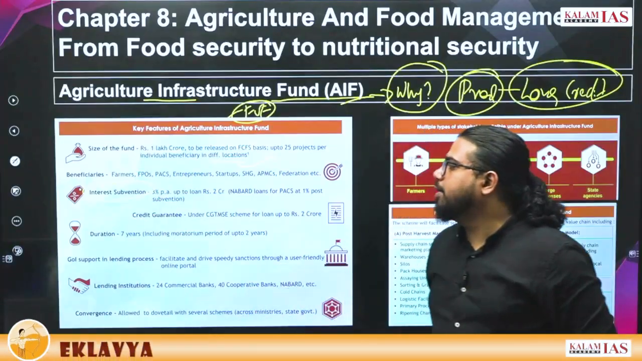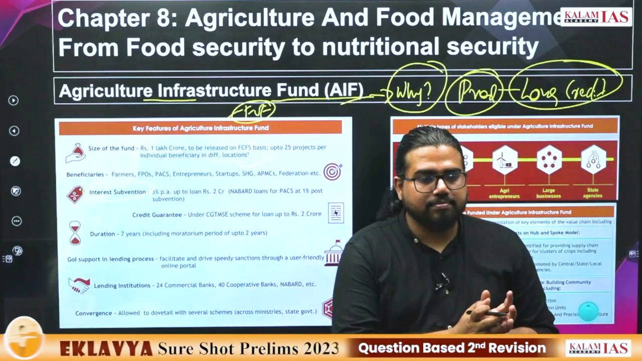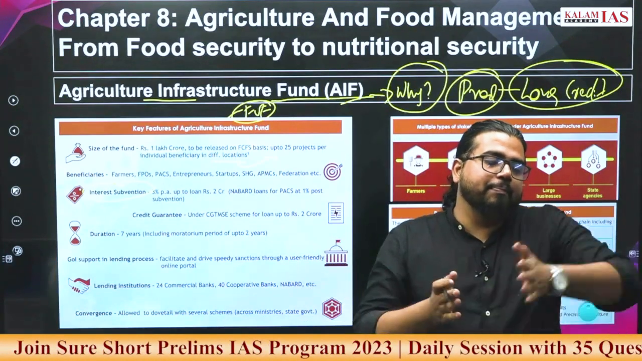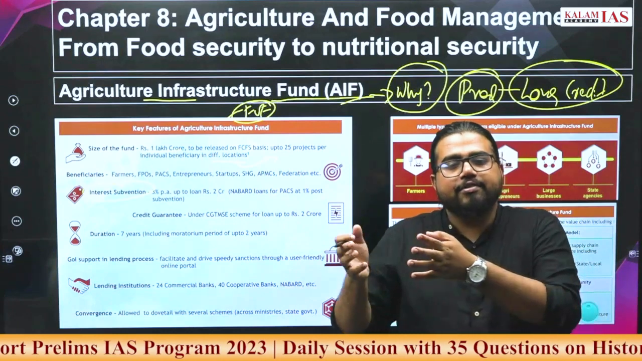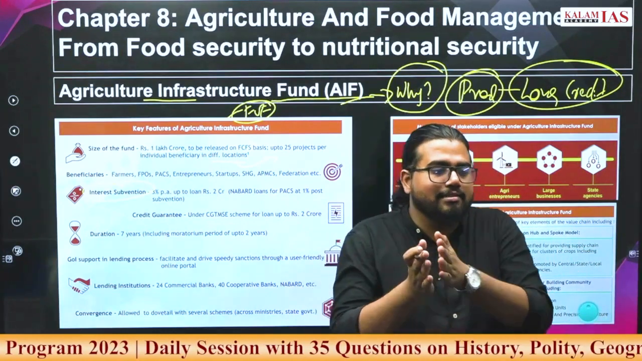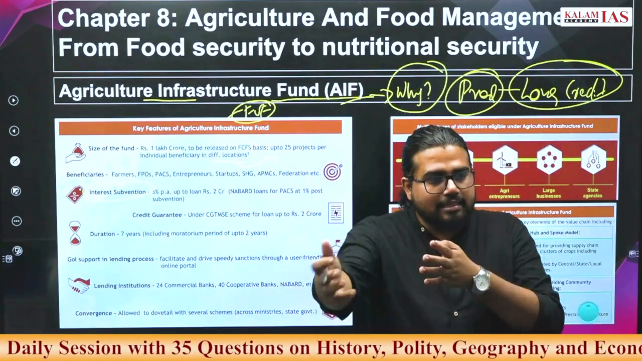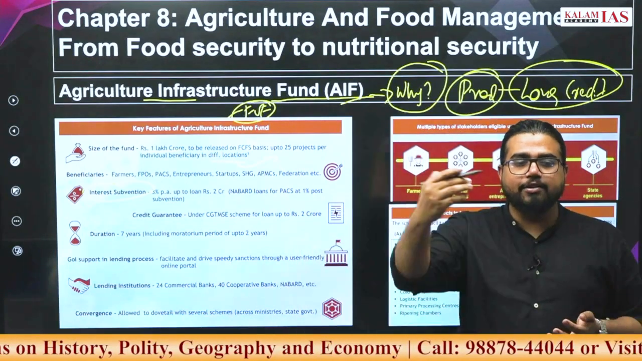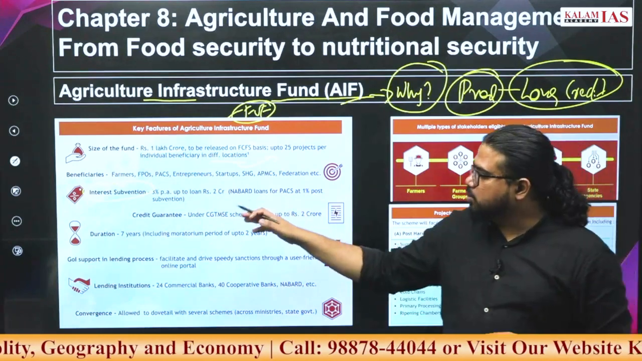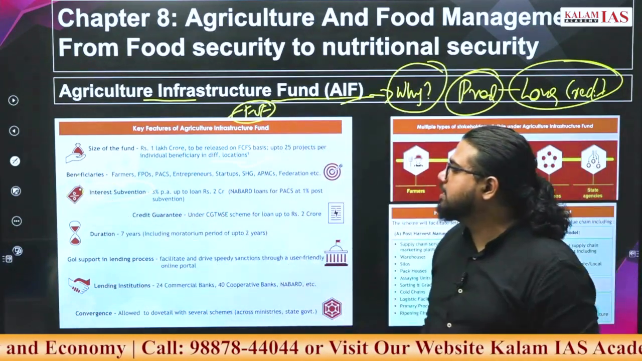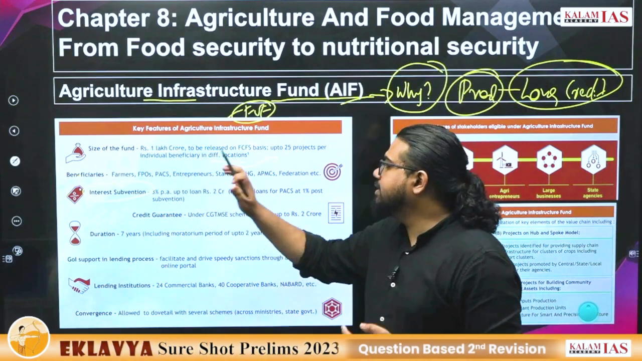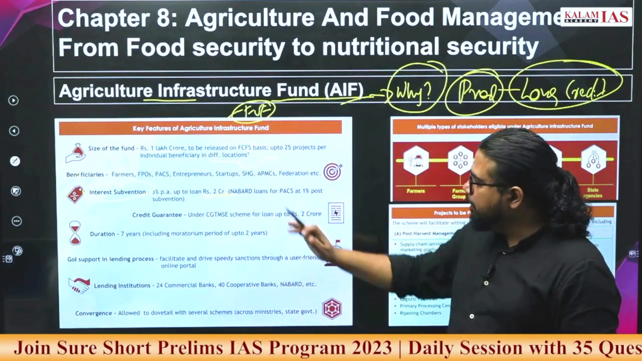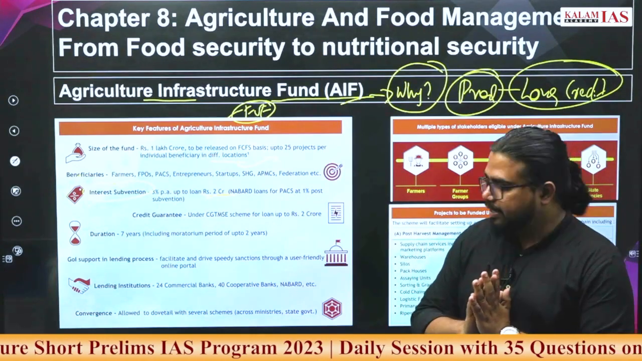Interest subvention is a part of this. What is interest subvention? Suppose you are given a loan at 5%. Now if you are timely repaying this loan, then the government will reduce your interest rate. Earlier the interest rate was 5, now it will be reduced to 4% or 3%, depending on whether you are timely repaying. So interest subvention is also part of it, but interest subvention is only applicable for projects up to 2 crore rupees. Beyond that, interest subvention is not applicable.